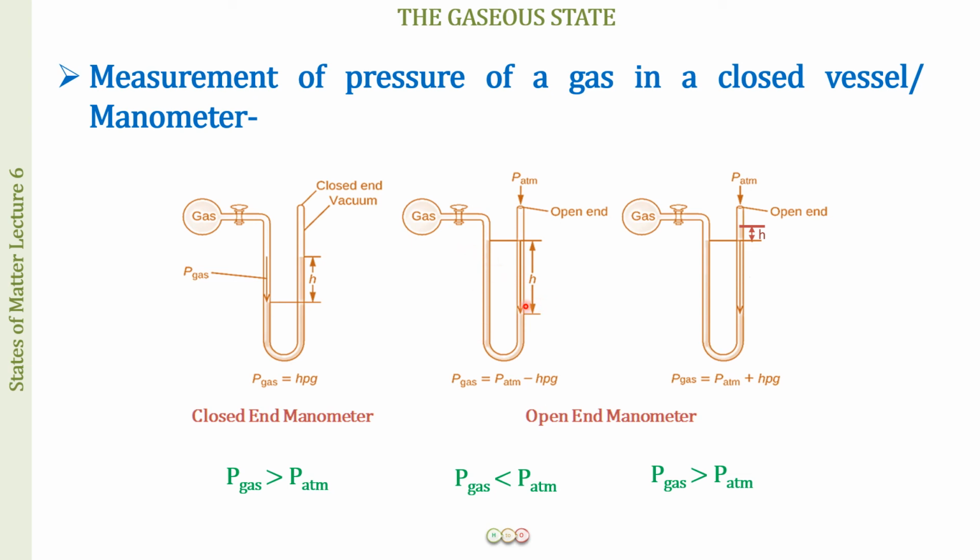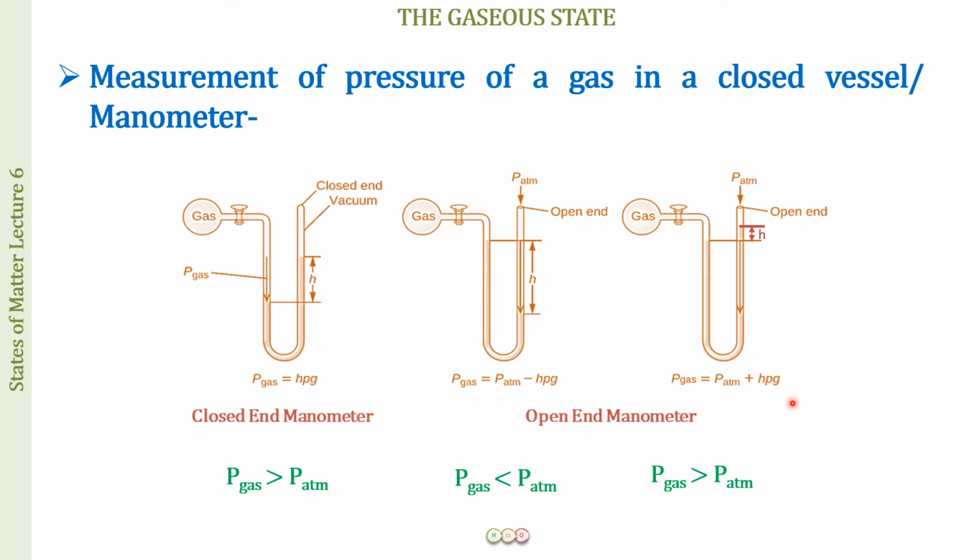And on the other side, if the pressure of the gas is more than the pressure of the atmosphere, the gas is going to push the mercury downwards, right? So when it pushes the mercury downwards, the pressure of the gas will be equal to the pressure of the atmosphere plus h rho g.